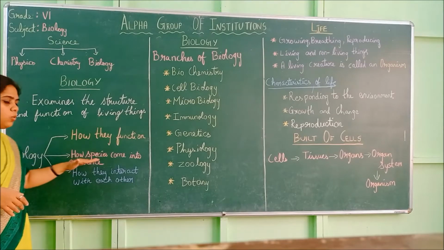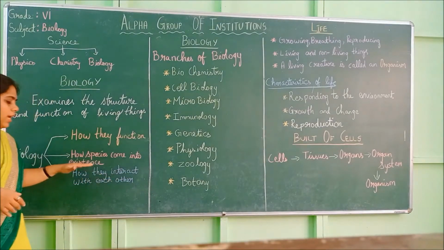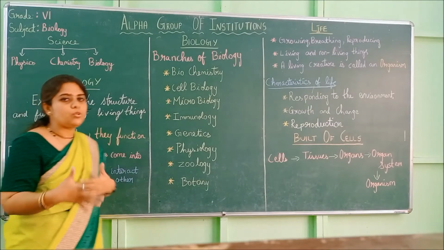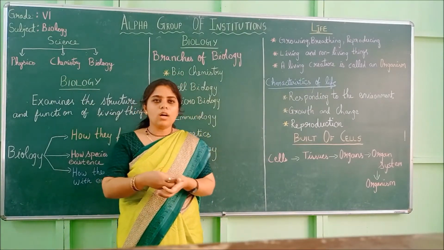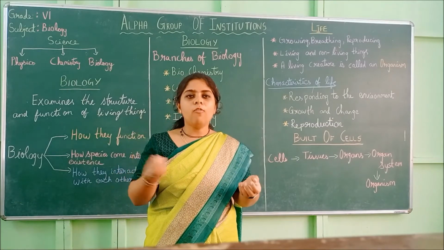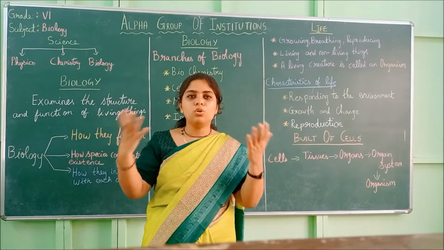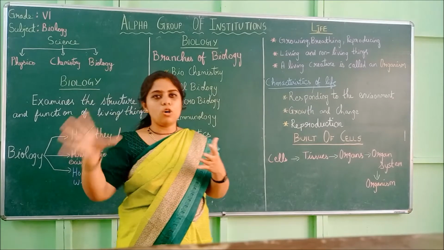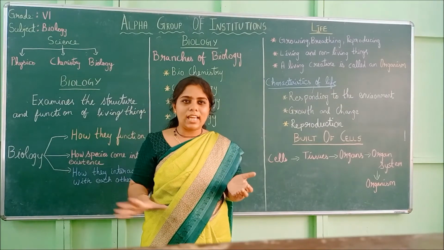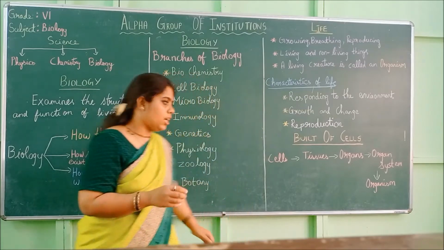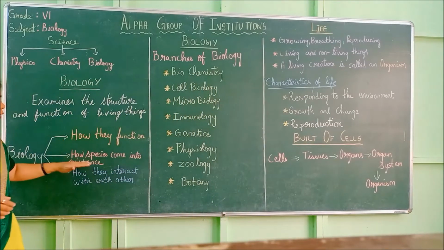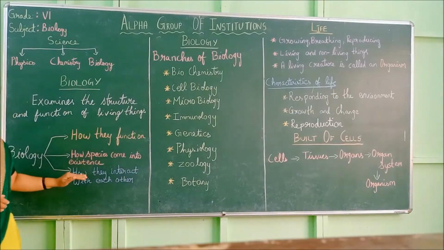Next is how species come into existence. So coming into existence means how a living thing is born, how a human being is formed, how from a single seed a huge tree is formed. So those processes, those life cycles you will be learning in the subject of biology. So that is what is told in how species come into existence.